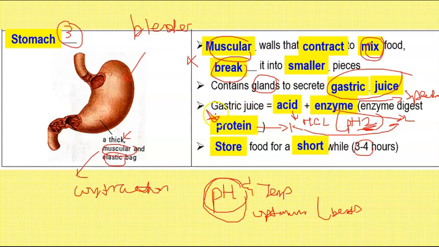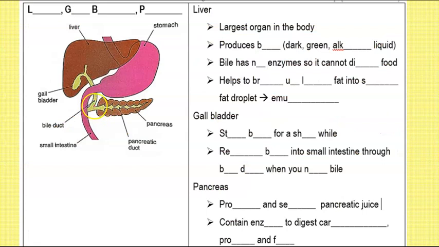The third thing that the stomach also does, besides mixing food to make it smaller, is mixing food with gastric juice so that the protein can be digested by the enzyme. The third thing the stomach actually does is that it keeps the food for a short while. So keeping is another word for store, but please don't use the word keep. We use the word store. Now, after the food enters the stomach, it's very soft already. Okay, it's like liquid. So where will it go to? This part here. The stomach will then push the food into the small intestine.